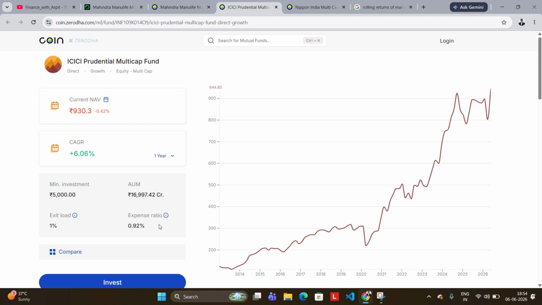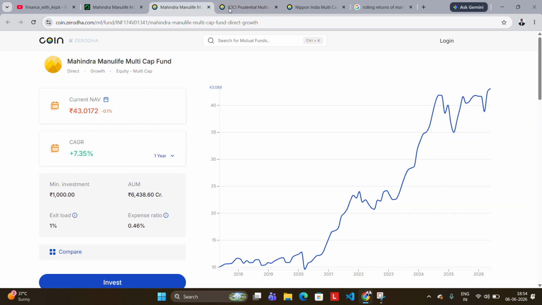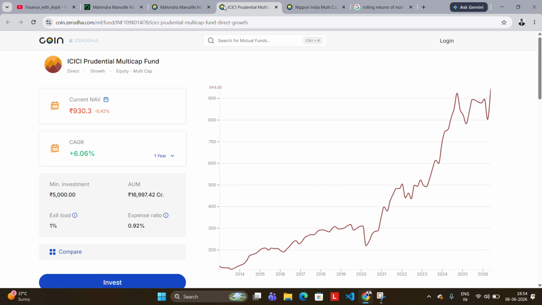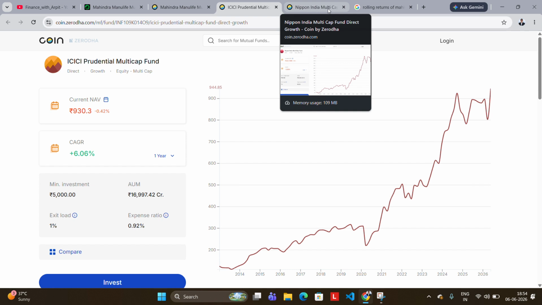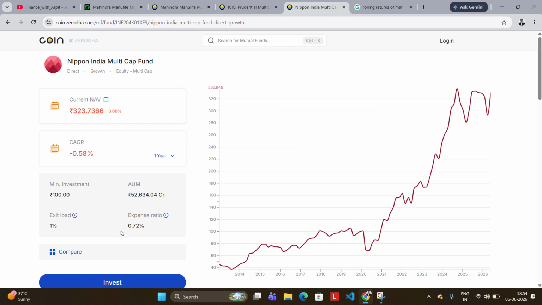It is a bit scary. If you invest for 10, 15, 20 years, then this 0.46 percentage more with ICICI Prudential, with the same returns, will make a huge difference. And for Nippon India, it is median, 0.72, in between the Mahindra and the ICICI Prudential.